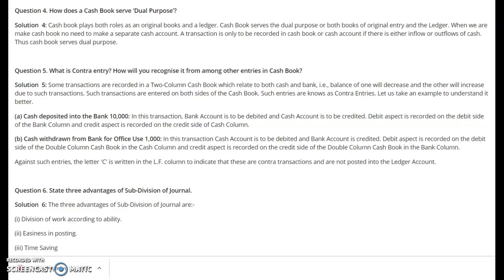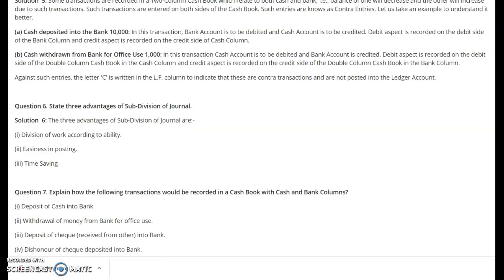Now the question is, state three advantages of subdivision of journal. Very simply, division of work according to ability, easiness in posting, and time saving. Automatically, because depending upon the ability of the person who is recording or maintaining the cash book or the journal, the transactions are being segregated.